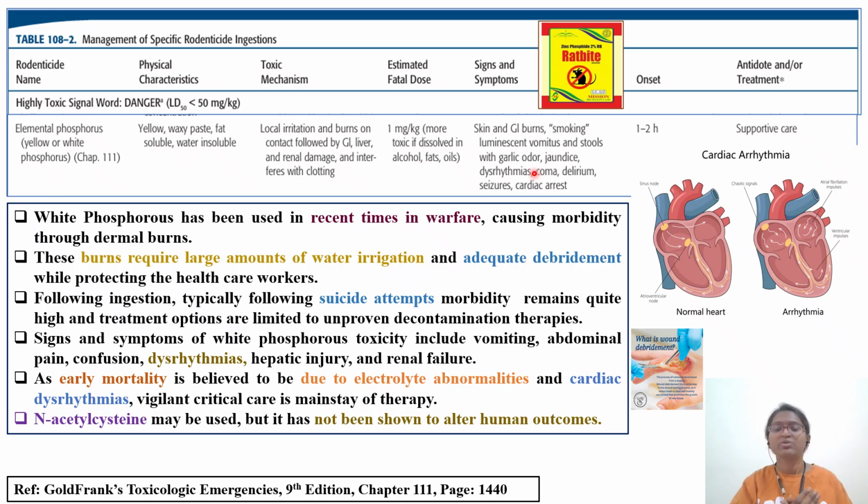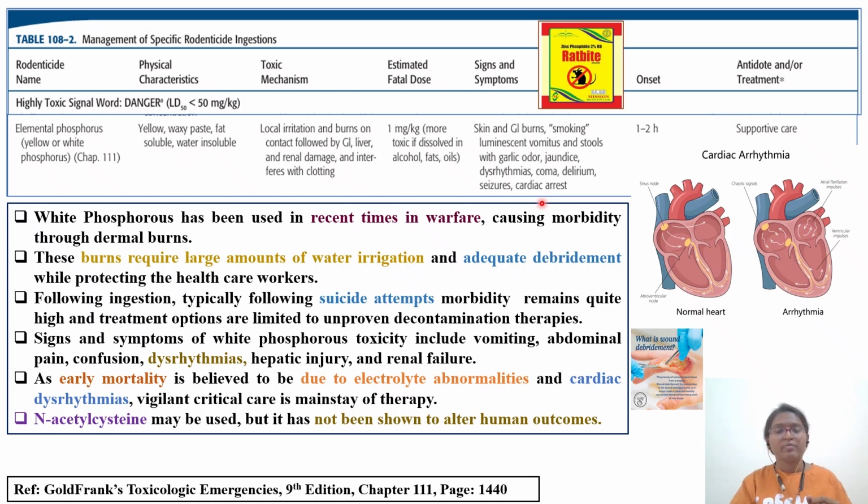If a patient comes to an emergency department exposed to phosphorus poisoning, how are we going to identify that person? By luminous vomiting, stool, and garlic odor. These are the characteristic features. Death is because of dysrhythmias, coma, delirium, and cardiac arrest. After systemic exposure, it will lead to death of that particular patient.